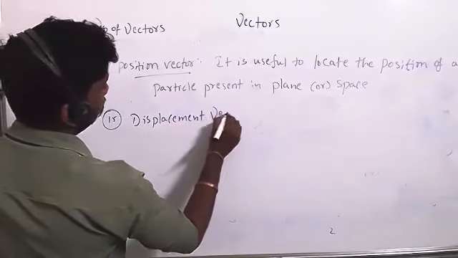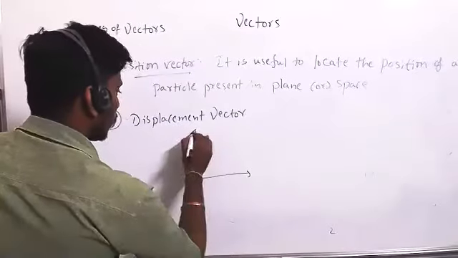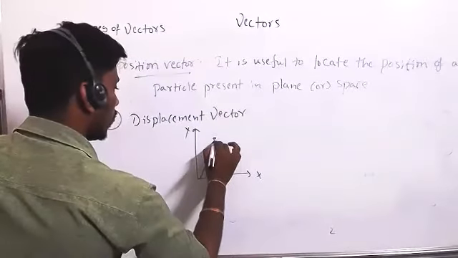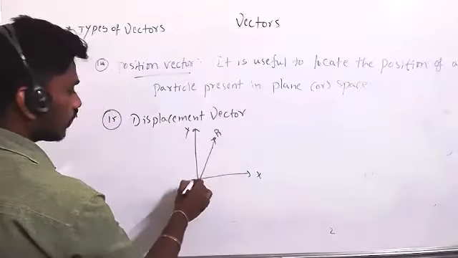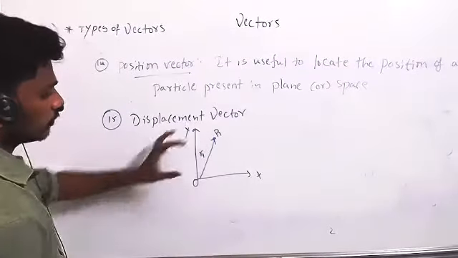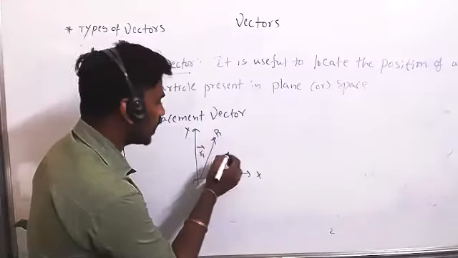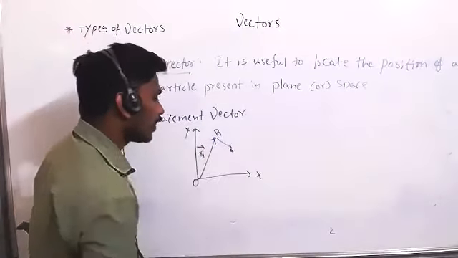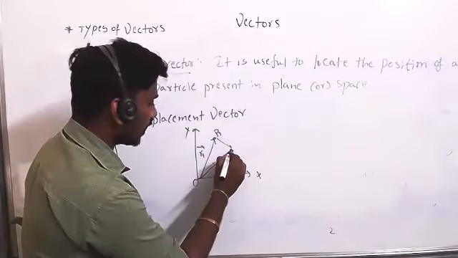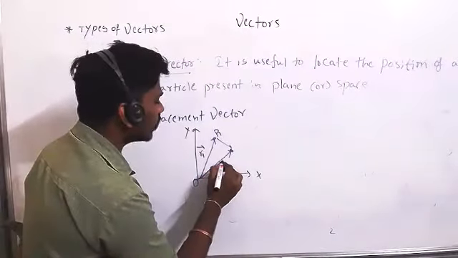Displacement vector. Let's see. X-axis, y-axis. One particle is here. Which vector is this? Position vector, right? Now this particle has reached from here to here. If I draw one more line from here to here, it is also a position vector, no doubt.